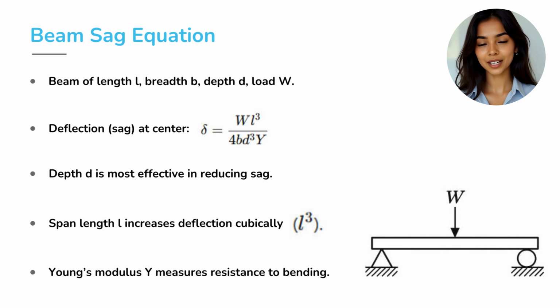Here W is the applied load, L is the span length, b is the breadth, d is the depth, and Y is Young's modulus. Notice something cool: depth comes with a cube. Increase d just a little and bending reduces dramatically. That's why beams are made deeper rather than just wider.